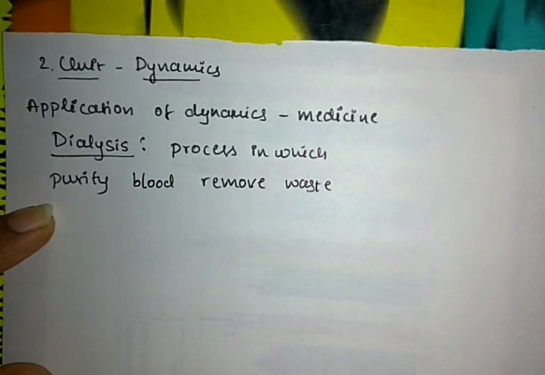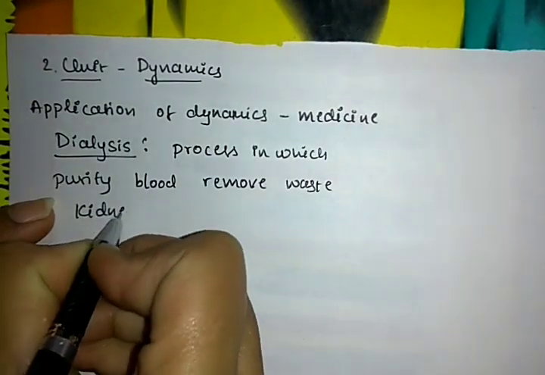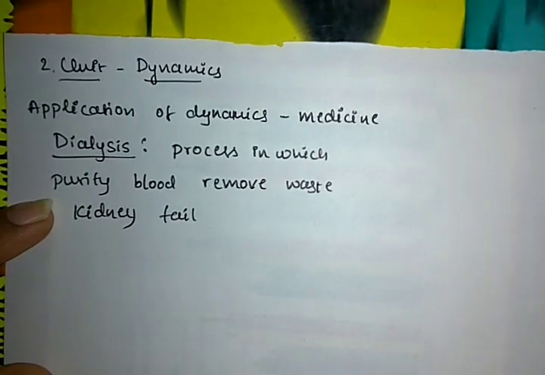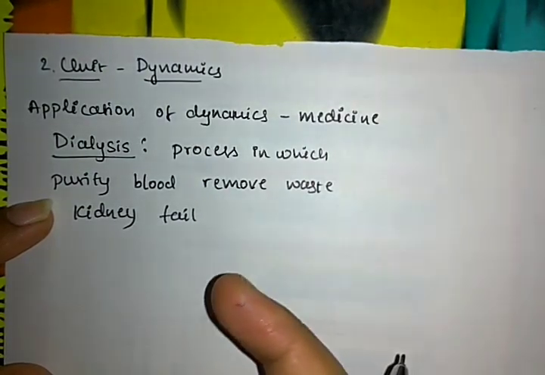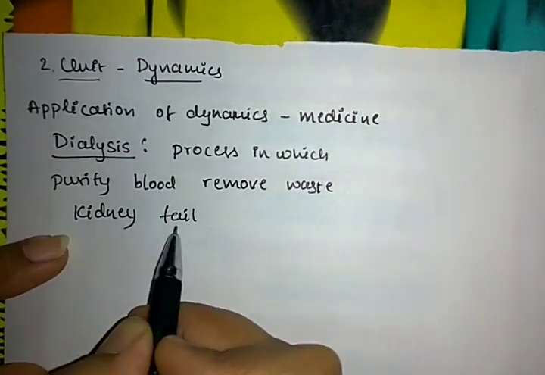Dialysis is performed when the kidney fails. We have to perform dialysis when the kidney has failed.